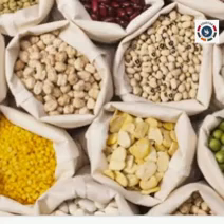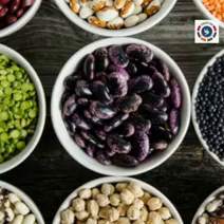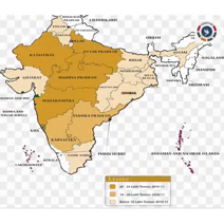Pulses are grown all over India. We are the largest producers and consumers of pulses in the world. Tur or red gram. We have pulses which means red gram, black gram, Bengal gram, beans, kidney beans are some